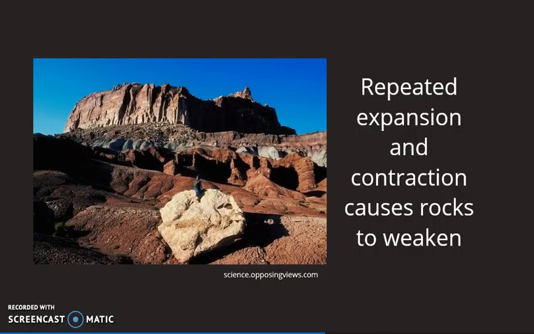One more type of mechanical erosion is that of temperature change. When rocks heat up, they somewhat expand, and when they cool down, they somewhat contract. These changes help weaken the rock.